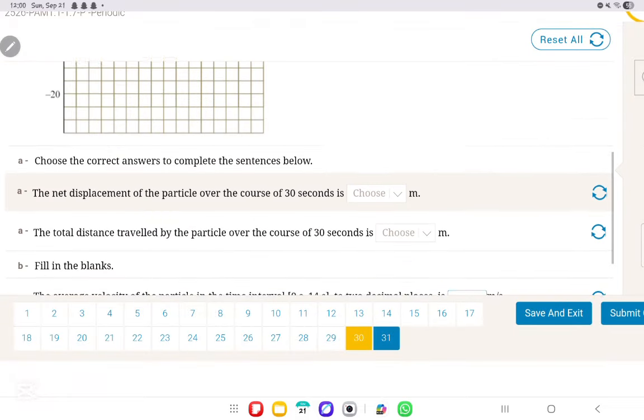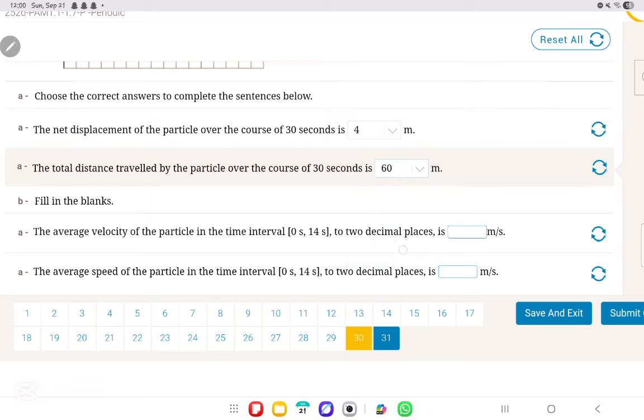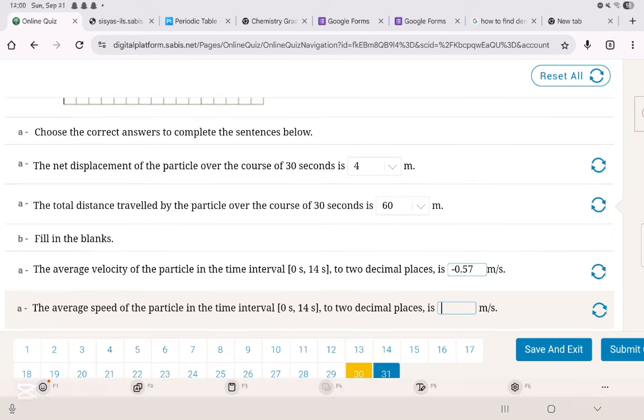This is repeated. This one was how much? If I'm not mistaken, this was 4. This was 60. Which question is this? 30? Let me try to remember because it came before. I'm not going to repeat it. 460 minus 0.57 and 3.42 or 3.43.